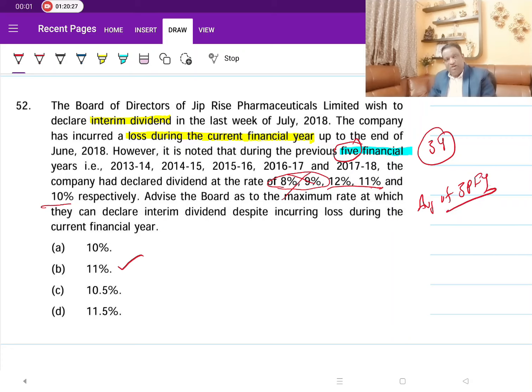This is what I was alerting you. Kindly be sensible and kindly get sensitized. 5 years he will give just to confuse you. If you simply take the calculator and take an average of it, then you are wrong. You will get a wrong answer. You need not consider 5 years. The Act talks about only 3 years. So you have to ignore the 2 years. We are not concerned with that. Just to mislead you, he will give you that.